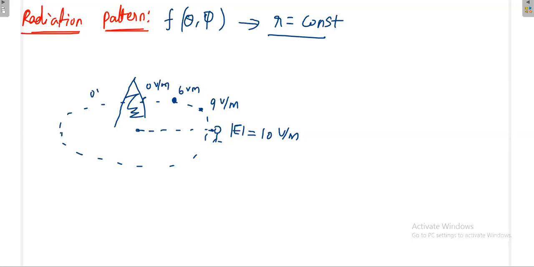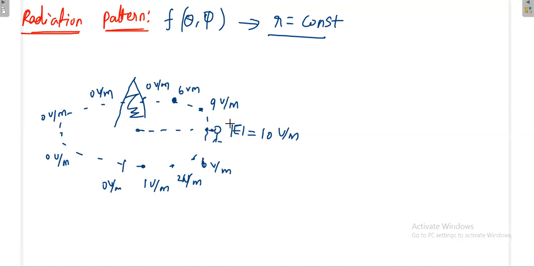Here also 0 volt per meter, here also, and I come here also 0 volt per meter. Then gradually it increases: 1 volt per meter, 2 volt per meter, then 6 volt per meter. Finally, once I go here, definitely I will get 10 volt per meter.